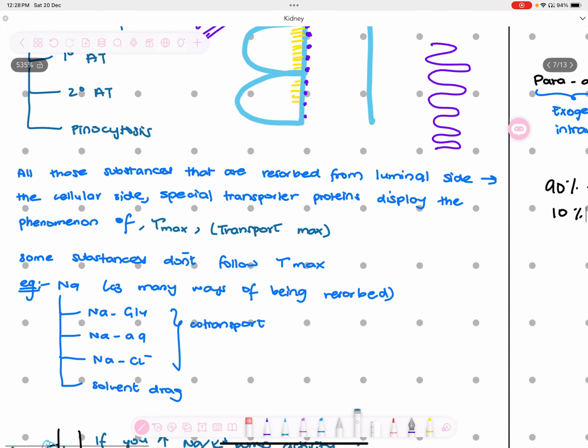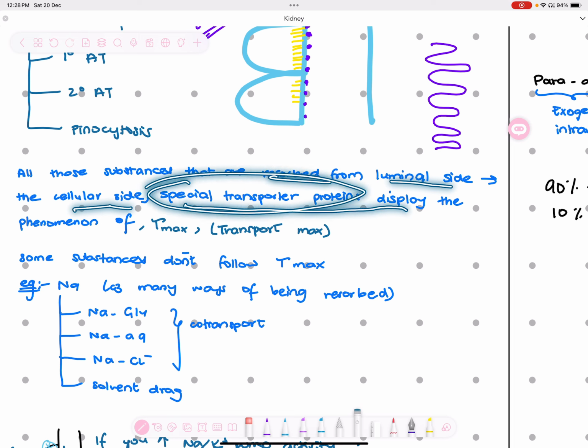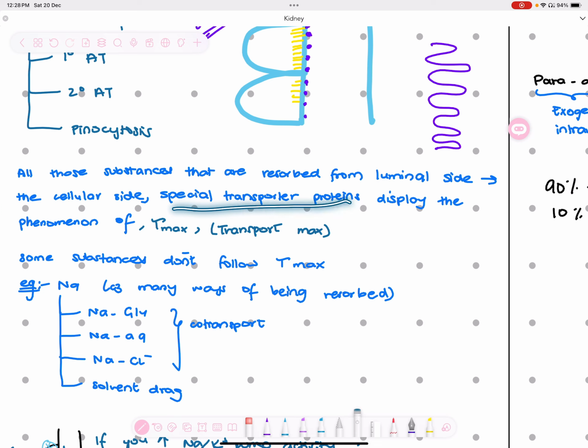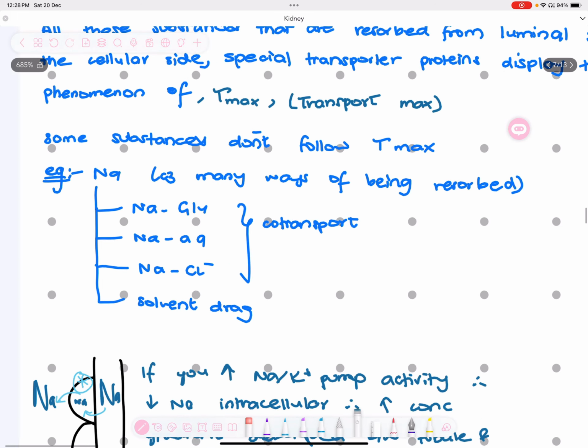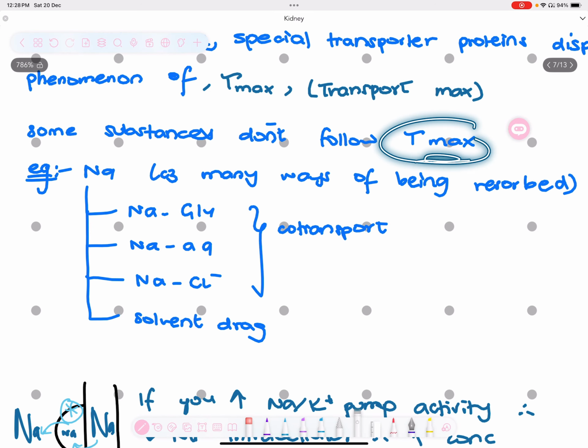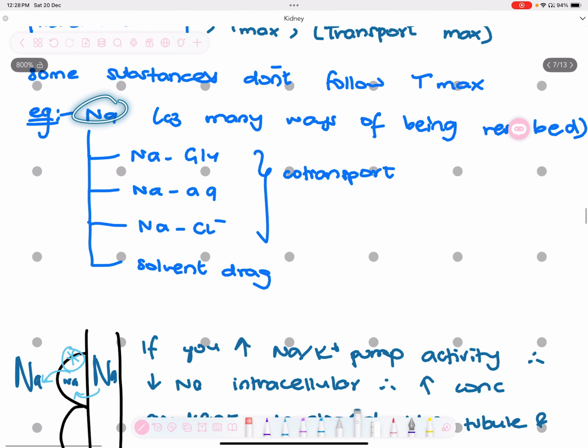Okay, glucose can reach its transport maximum, especially in diabetic patients. So all those substances that are reabsorbed from luminal side to the cellular side, special transport proteins are there to help them be reabsorbed. But these transporter proteins, they display the phenomenon of transport maximum. This is that they can get saturated. But there are some substances which do not follow the transport maximum phenomenon.